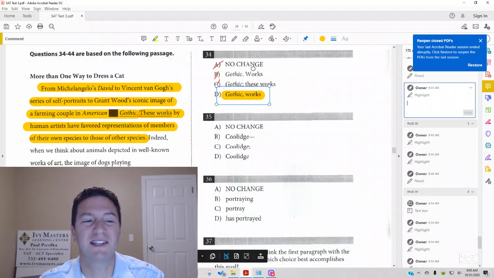Remember, it's got to have a subject and a verb, and it's got to be a complete thought. We don't have any verb before that period or before that semicolon.